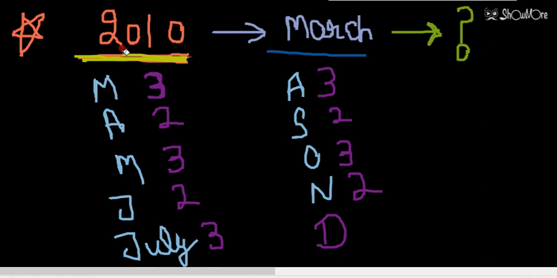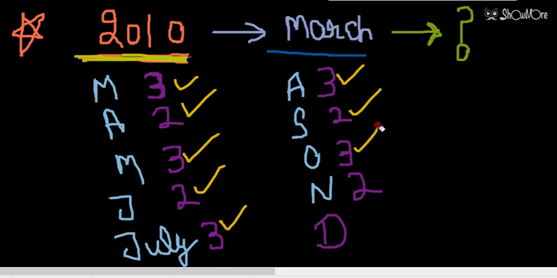Now let's count the days. So this is 3, 3 plus 2, 5, 5 plus 3, 8. Okay, 1 week is not completed. 8 plus 2, 10, 10 plus 3, 13, 13 plus 3, 16, 16 plus 2, 18, 18 plus 3, 21.